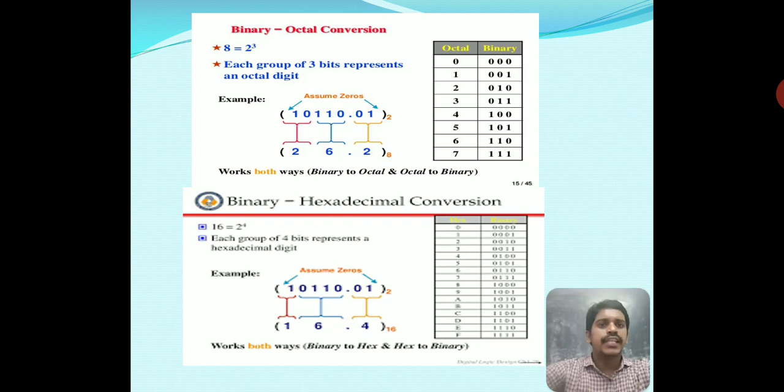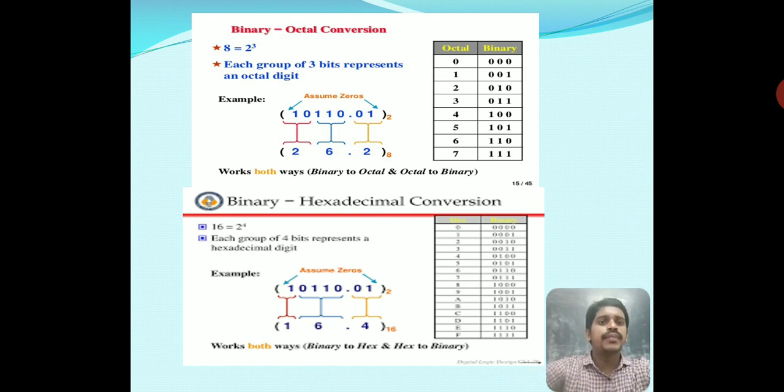And next, binary to hexadecimal system. 2 power 4 is equal to 16, which means 2 is the base of the binary number system and 4 is the number of variables for representing a hexadecimal number, hence 16 combinations. That means 0 to 9 and A to F represent the binary numbers.